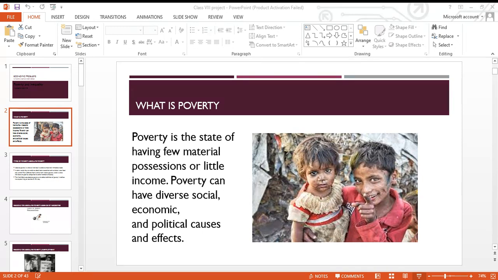Now, poverty is divided into two categories. The first is absolute poverty. Absolute poverty is a situation in which people are unable to afford the basic necessities of life. For absolute poverty, there's also a World Bank definition as to what will be considered absolute. Absolute poverty is that poverty in which people earn up to or under $1.9 a day. All right. This is it. Now, there are various reasons for absolute poverty.